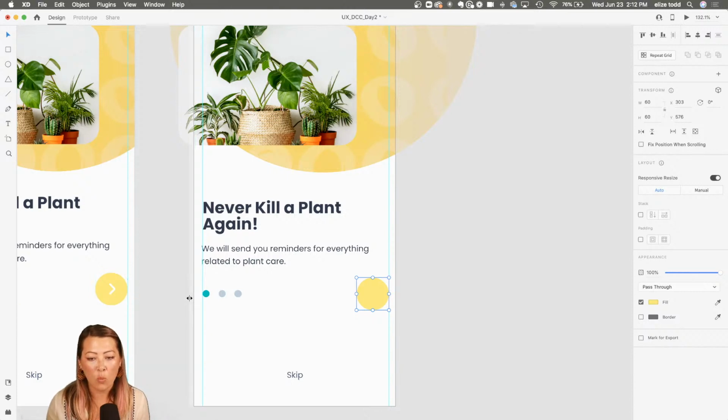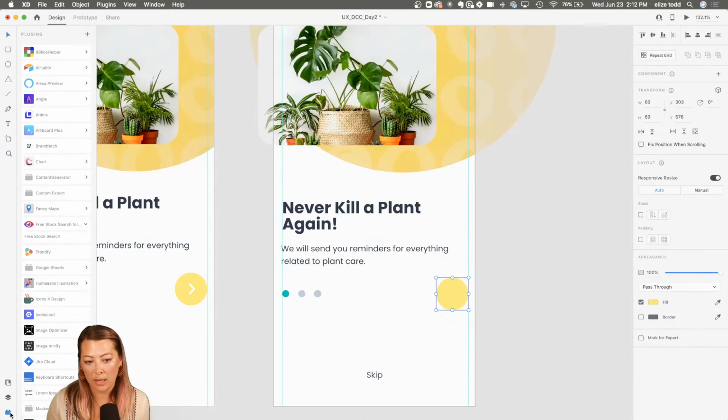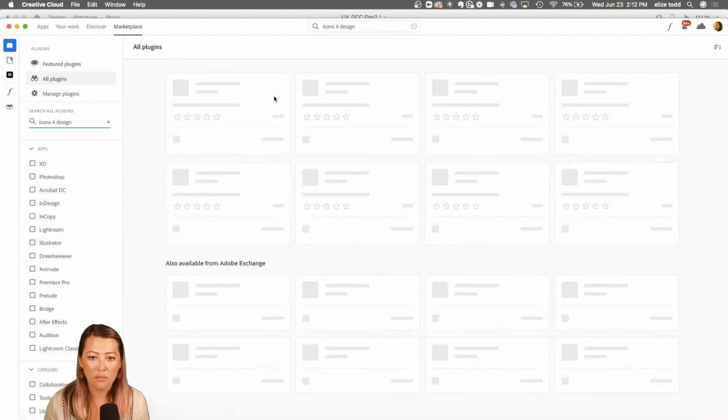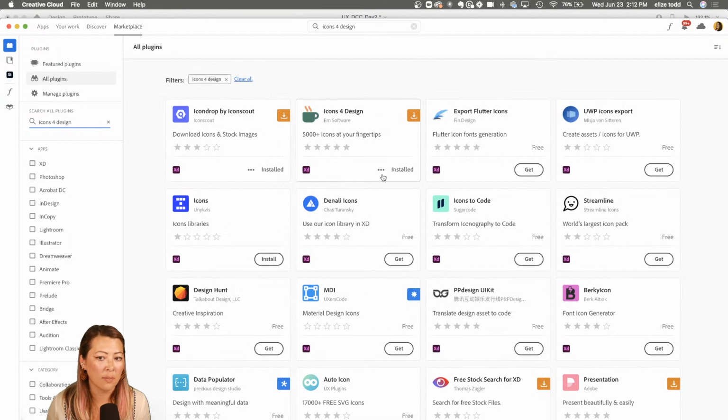The first thing I want to show you is plugins. In the bottom left-hand corner is where your plugins will live. If you don't have any plugins, at the top I think it says something like download plugins, or you'll have a plus button. I'm not sure right now, but that's where you're able to download them. On the left-hand side, you can search for plugins. The one I'm going to show you is Icons for Design, and you can install it from here.